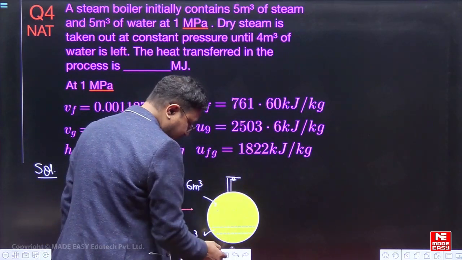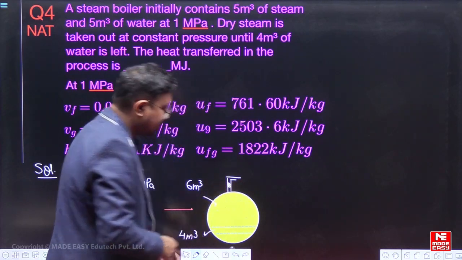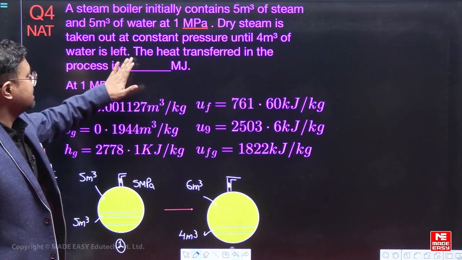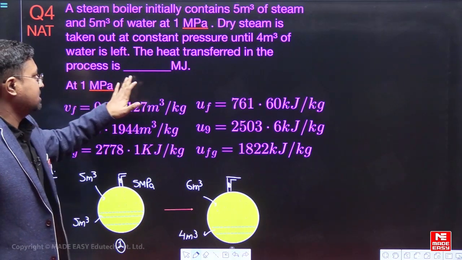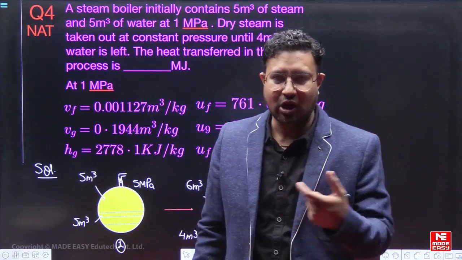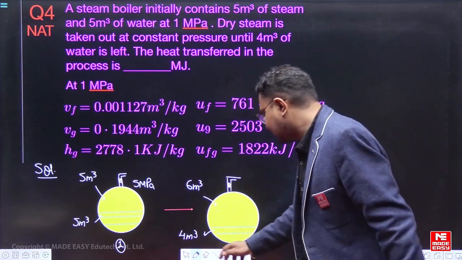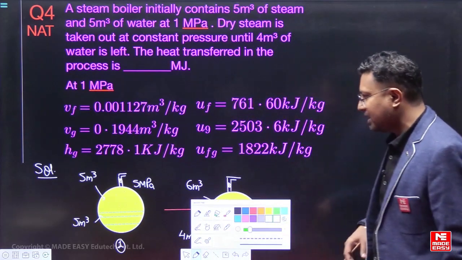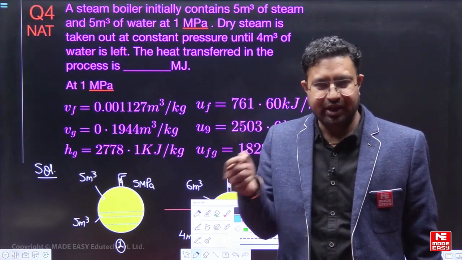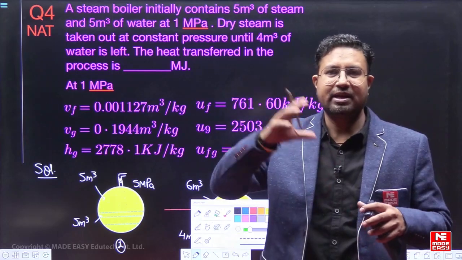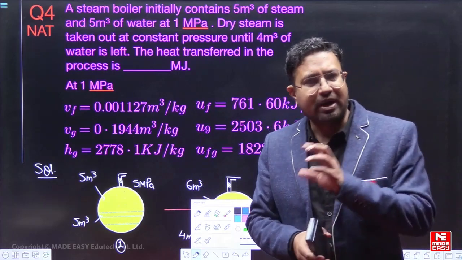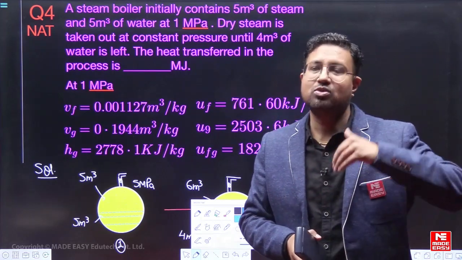Now what was being done? It was heated. ये heat किया जा रहा था. कैसे पता लगा? Because what they have asked is the heat transferred in the process is dash megajoule. तो जो heat transfer हुई इस पूरी process में वो कितनी होगी? So heat कितनी transfer होगी ये निकालने के लिए सबसे पहले आप देखो, we know initially कि there is some mass of liquid and some mass of vapor initially. Finally कुछ mass है liquid का, कुछ vapor का. तो some mass goes out.